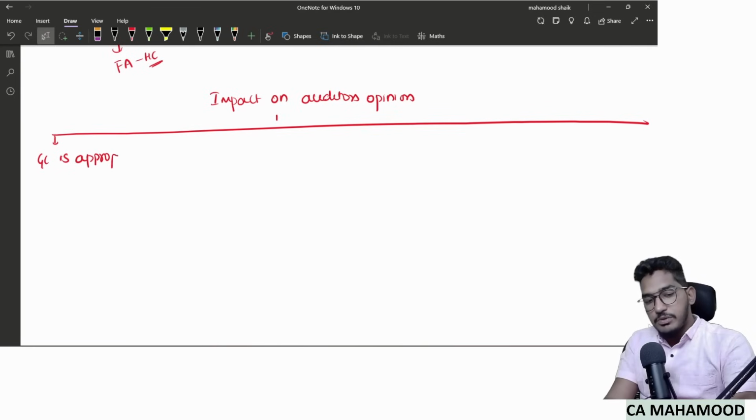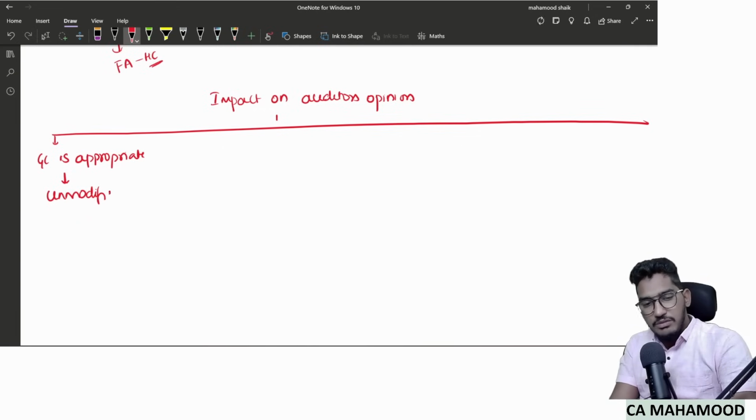The auditor performed audit procedures and I came to know that yes, going concern is valid, no issue with the going concern assumption. What opinion will I give? If I obtained audit evidence that going concern is all perfectly fine, everything is valid, I will obviously give an unmodified opinion. There is no need to give any kind of modification.